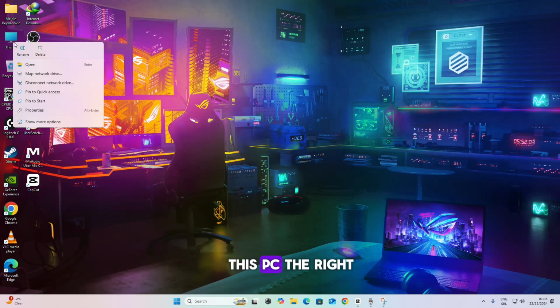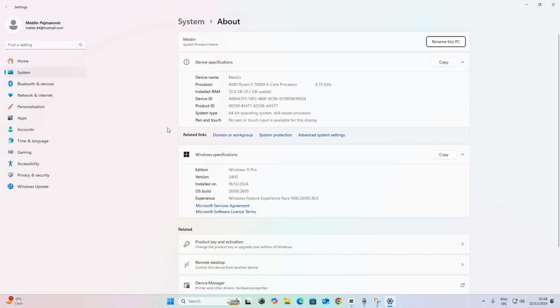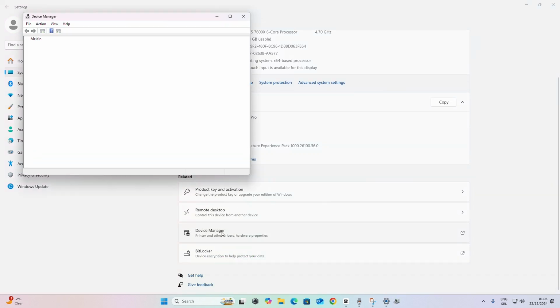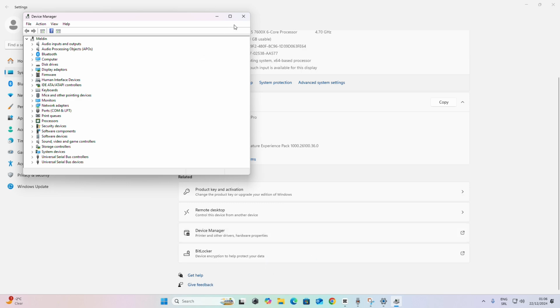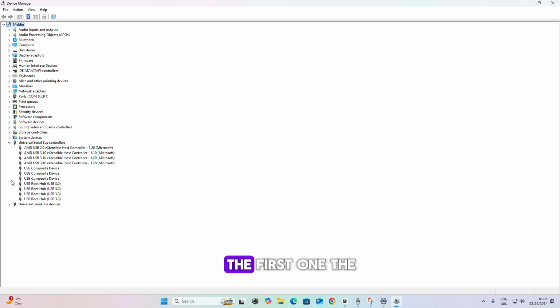Right click on This PC, show more options. After that, click on properties. When this opens, go to Device Manager and click. Here we will find Universal Serial Bus or USB. The first one, the second one. And we start here with the first one.